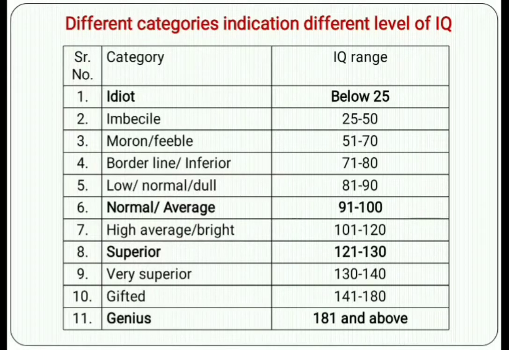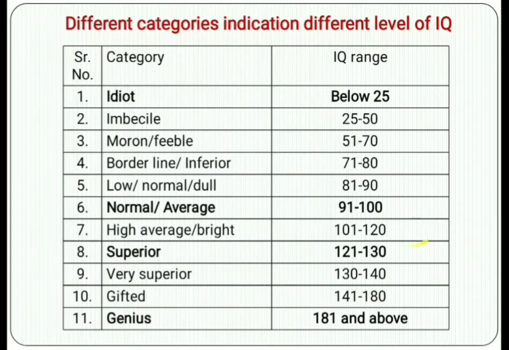low, normal or dull person, whose IQ is 81 to 90; and normal or average, the normal IQ for people, is 91 to 100, sometimes up to 109 also. So that is for normal people. Then high average or bright. We call a student bright if the IQ range is 101 to 120.